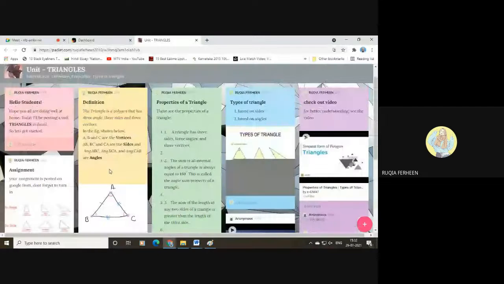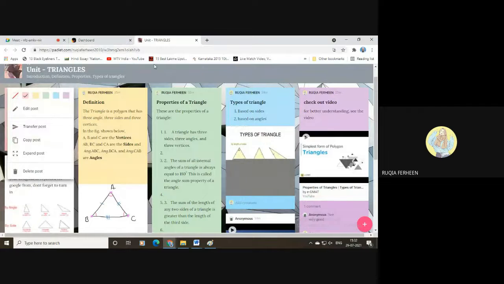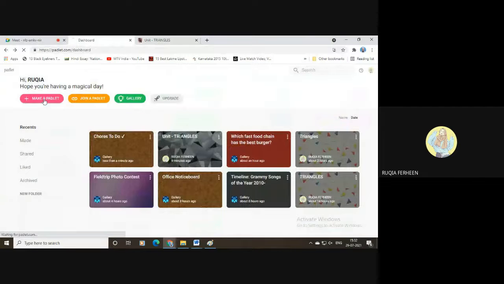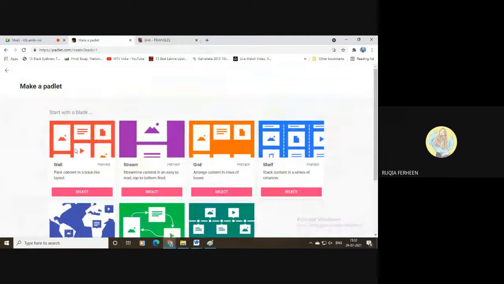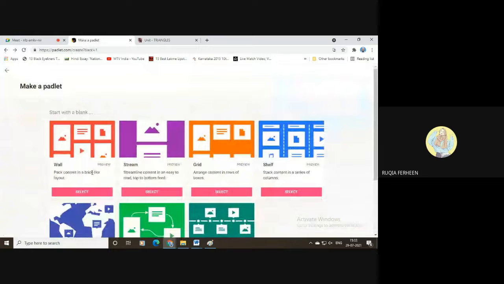If I want to move this post, the hello students post, to another Padlet, I just need to create a new Padlet. I will move to grid. This time I have taught you about wall and stream. Now we are moving on to the grid option. Select.